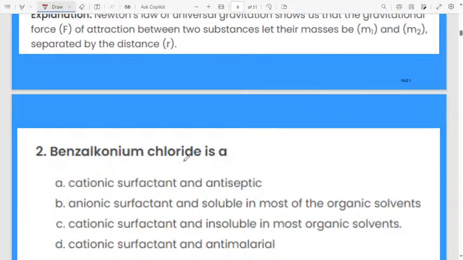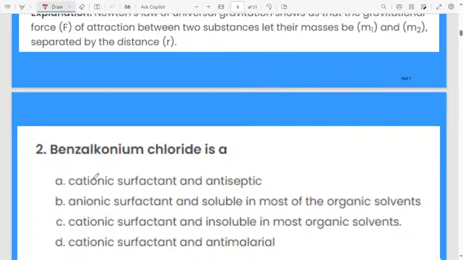Next question. Benzalkonium chloride is a, first option, cationic surfactant and antiseptic. Option B, an ionic surfactant and soluble in most organic solvents. Third option, cationic surfactant and insoluble in most organic solvents. Fourth, cationic surfactant and anti-malarial.